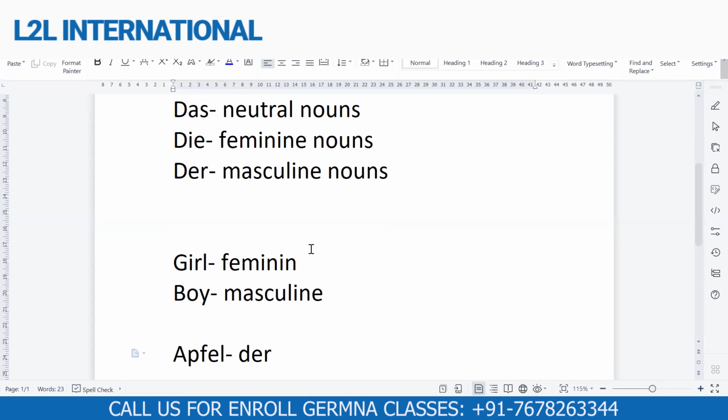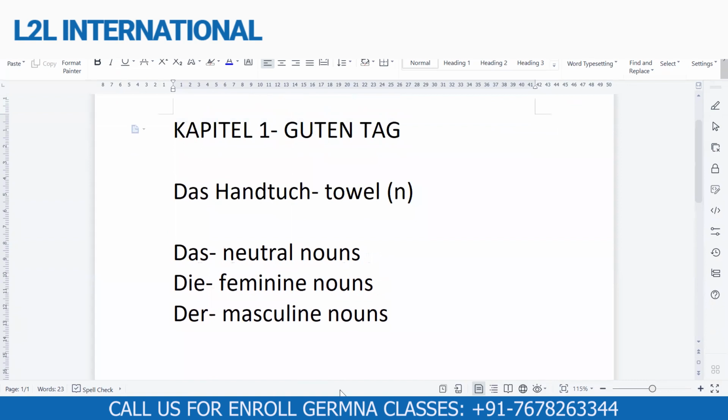So I gave you one noun above, that is towel. Towel is a noun which means handkerchief. So in English, it's a non-gender, neither boy nor girl. Similarly, in German, it's not a girl, it's not a boy, it's a neutral gender. So whenever you learn any noun, learn it with the gender. Now is it clear what is masculine, feminine, and neutral? Yes, ma'am. Okay, good.